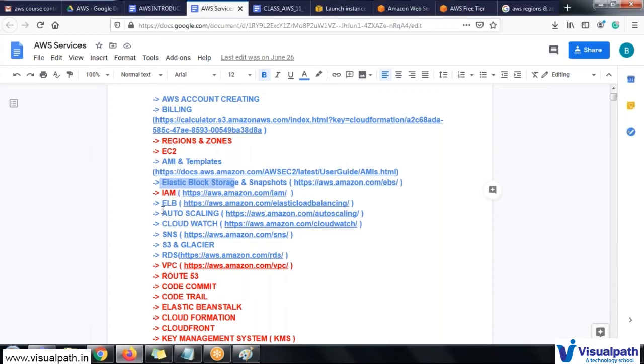And I will explain about the ELB, which is nothing but the load balancer. So what exactly is the load balancer?